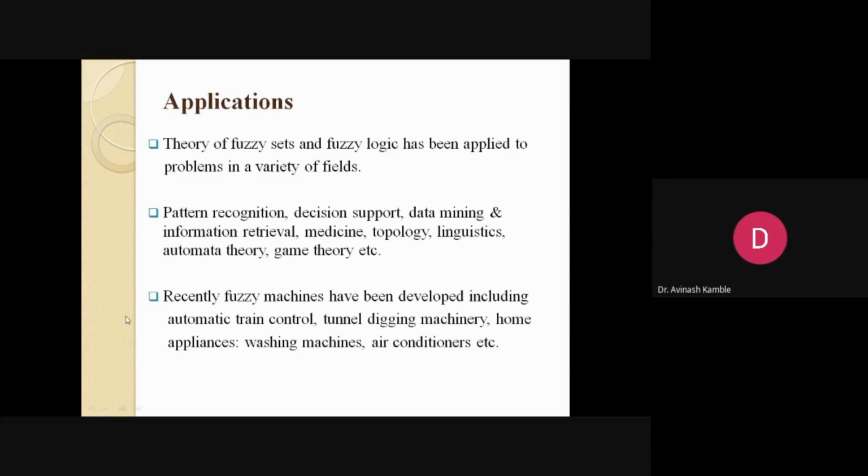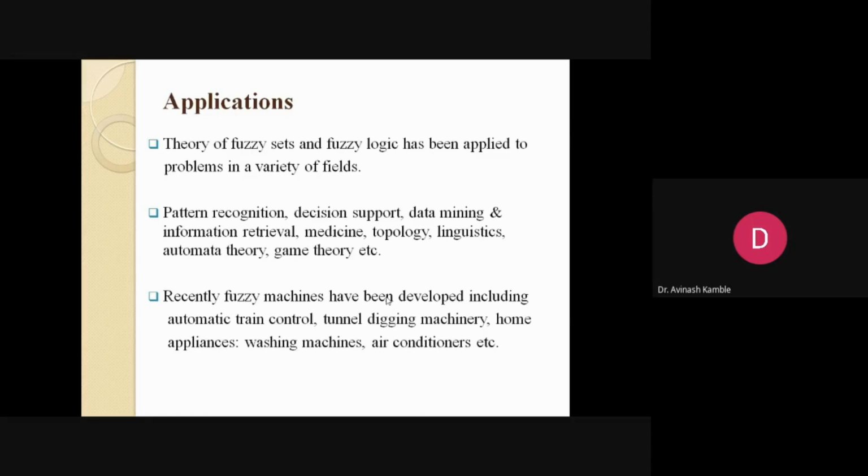Recently, fuzzy machines have been developed, including automatic train control and tunnel digging machinery. Even among home appliances, a Whirlpool washing machine automatically decides the amount of washing powder and water required, depending upon the weight of the cloth and how many clothes we put in for washing. So automatic washing machines nowadays work on fuzzy logic.